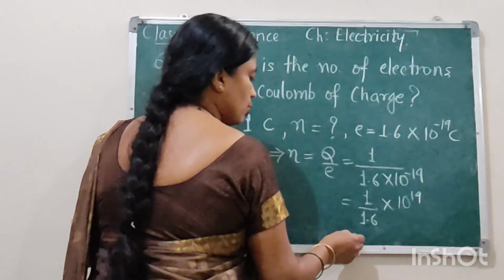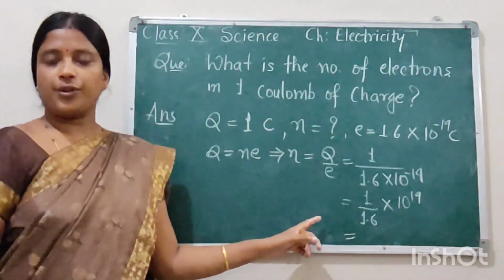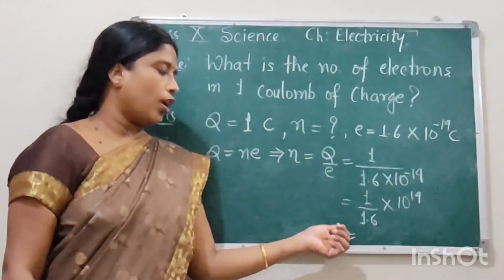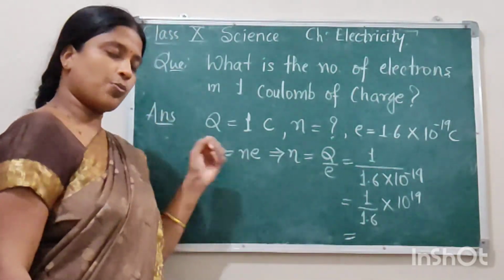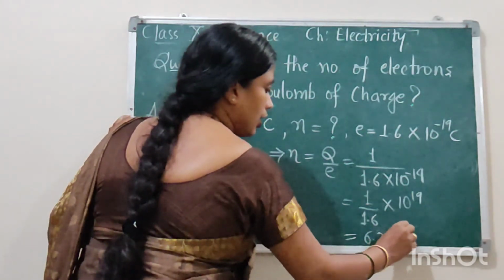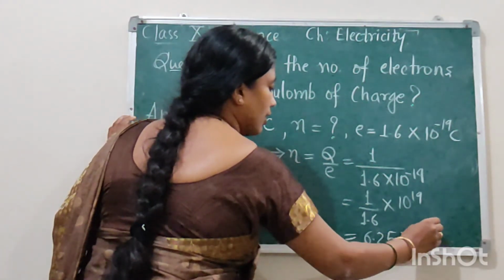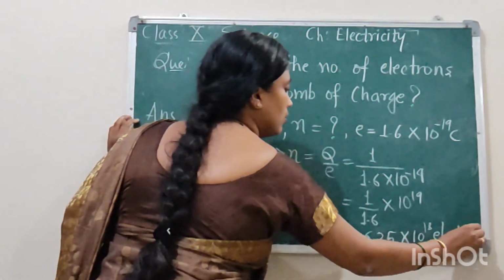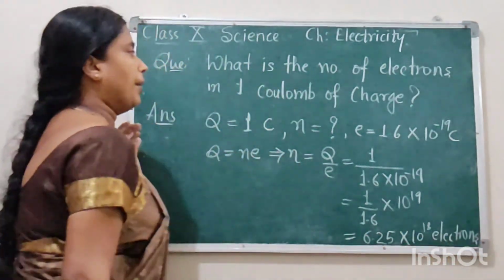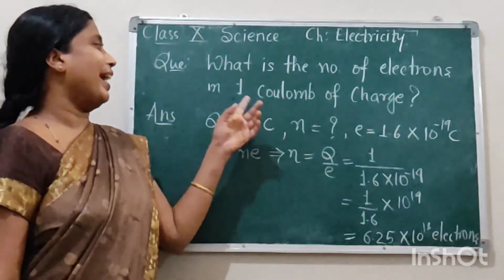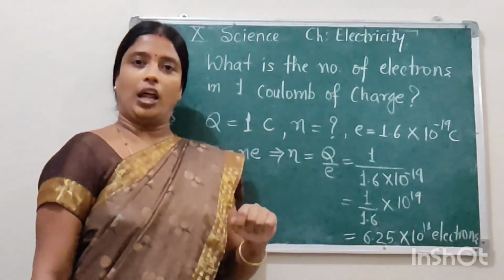Now when you solve it, you will get the answer 6.25 into 10 to the power 18 electrons. So these many electrons are required to make a charge of 1 coulomb.